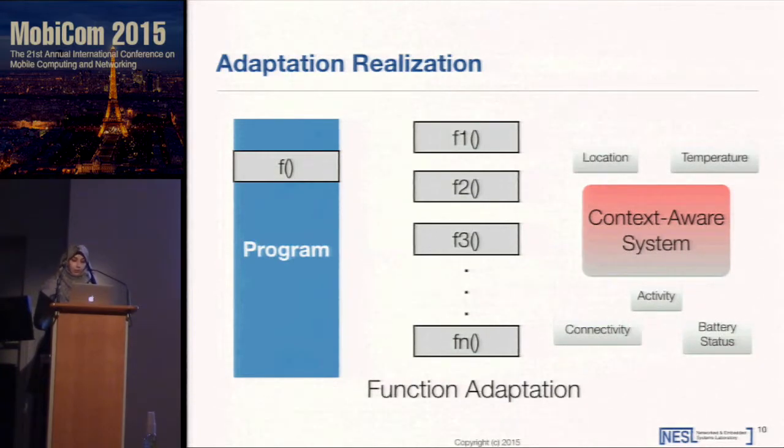The main idea of CareDroid can be viewed as function adaptation. Applications normally call method f. Each method is aliased to other versions that differ in implementation. For example, in this slide, you have f and it's aliased to f1, f2, f3, and so on. At runtime, the method that fits the current context replaces the original function call and is executed instead. So for this example, if the location and activity have certain values, f1 will be executed instead, while f2 replaces f under certain values for temperature and battery status, and so on.